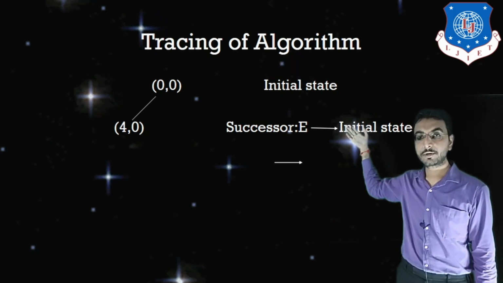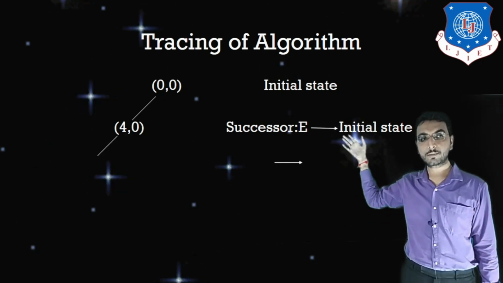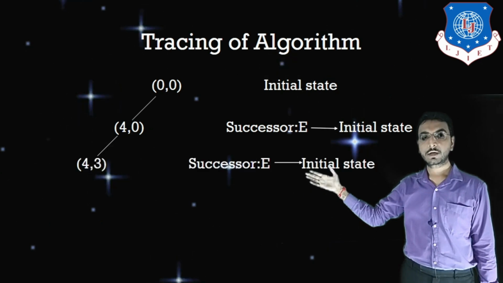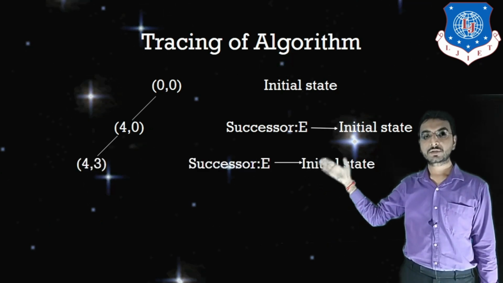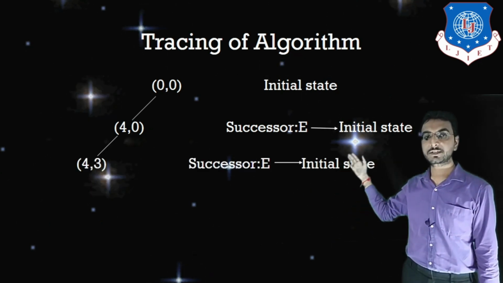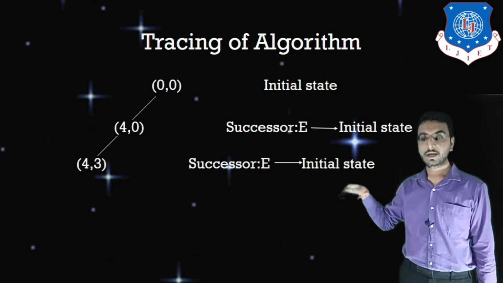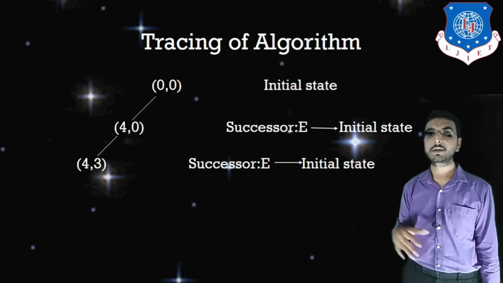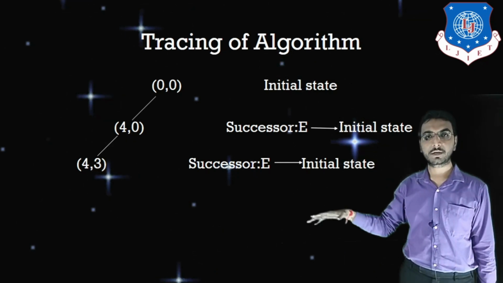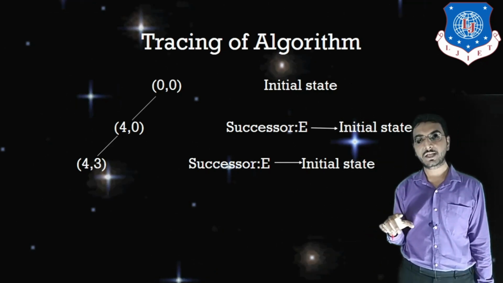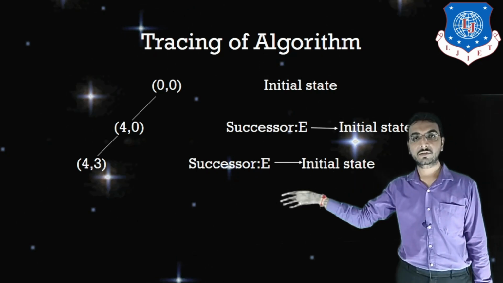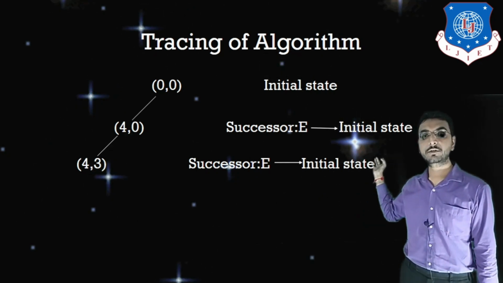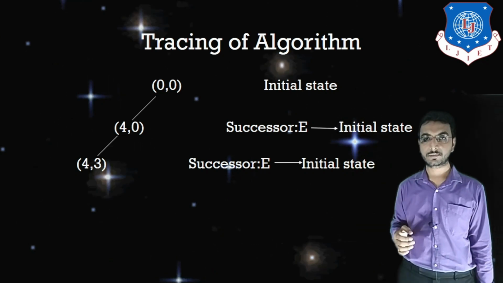Now for the next transition from 4, 0 we have reached 4, 3. Now 4, 3 is my successor, but after recursion it also becomes the initial state. Likewise we will go deeper and deeper, and if the solution is there in this particular branch, then we do not need to explore the other branches.